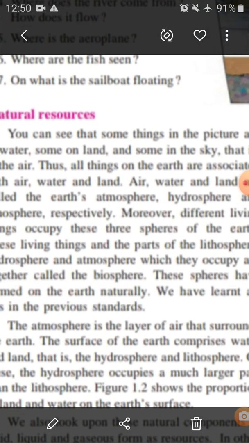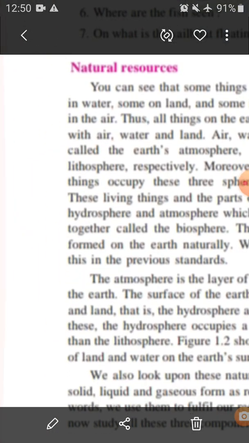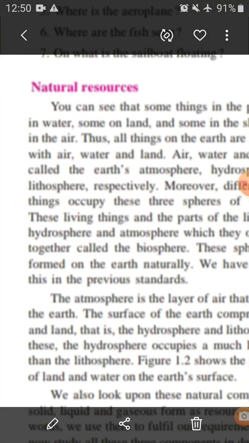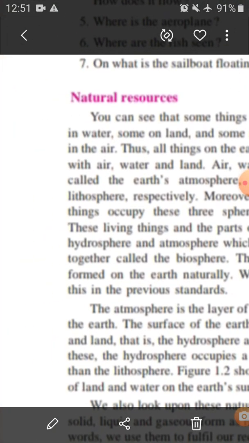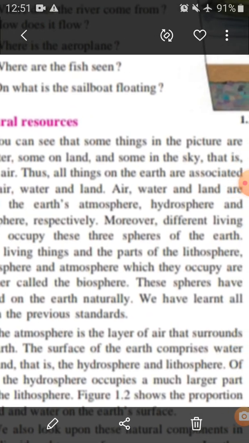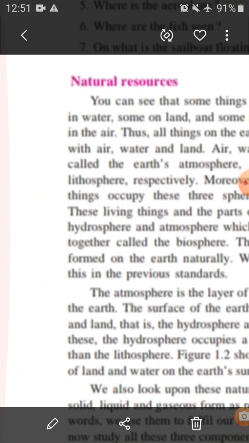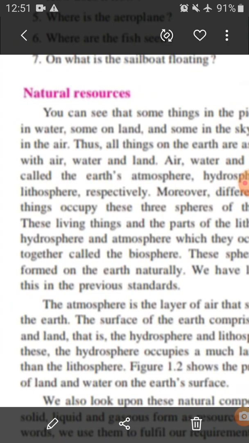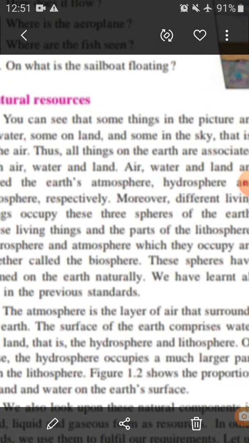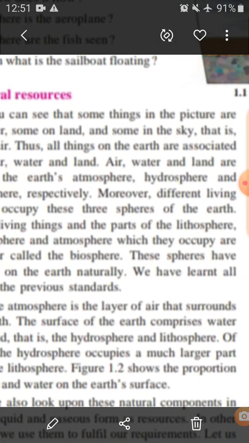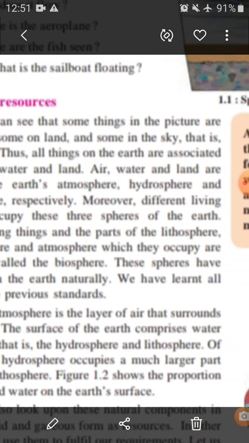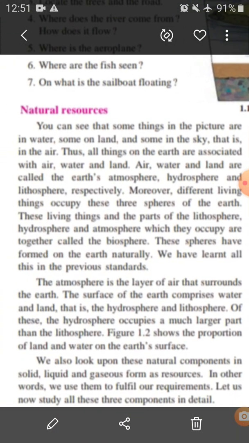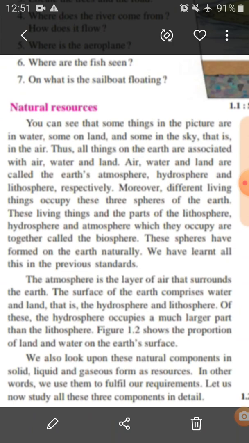Air, water and land are called the earth's atmosphere, hydrosphere and lithosphere respectively. Air we call atmosphere, water hydrosphere and land we call lithosphere. Moreover, different living things occupy these three spheres of the earth.